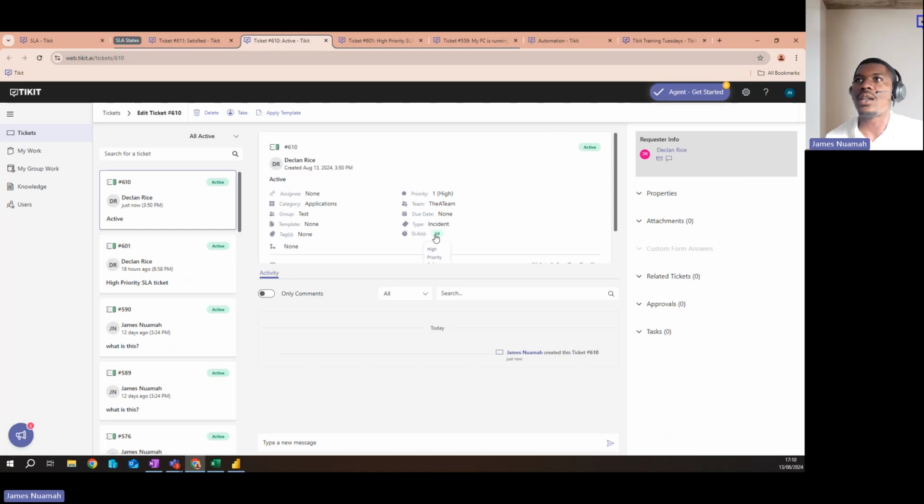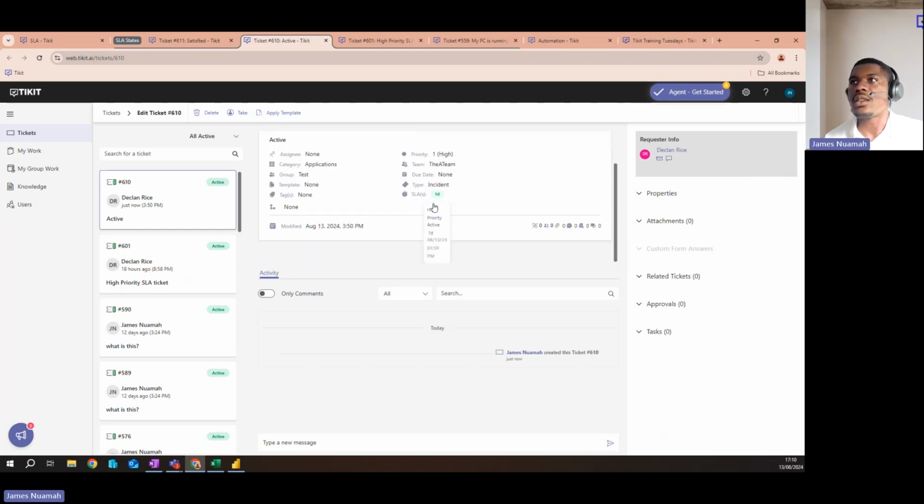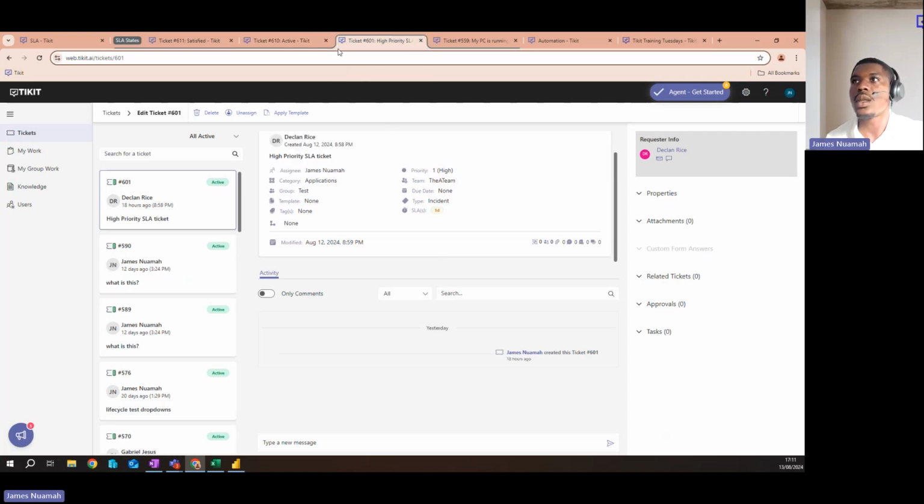Here we can see what it looks like when it's active. When it hasn't approached a breach, when it hasn't been breached, it will still let you know that it's active there, and it tells you more details about it in here as well, which is good to see. And here we can see the approaching breach. It's orange there.